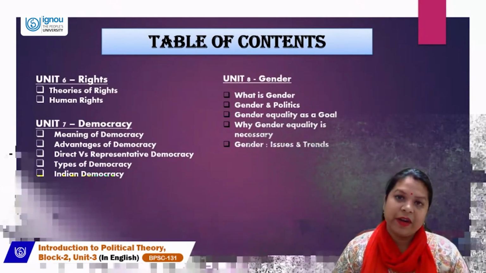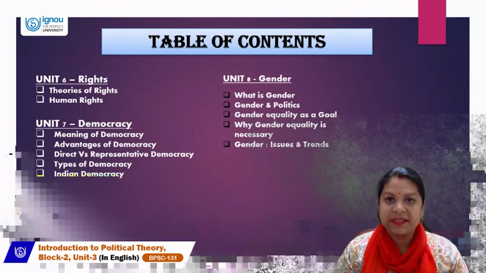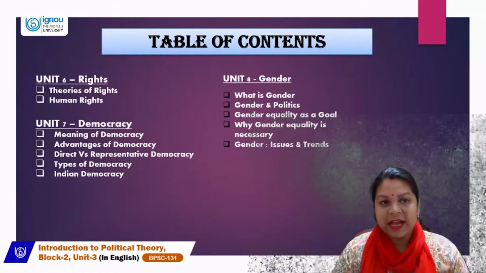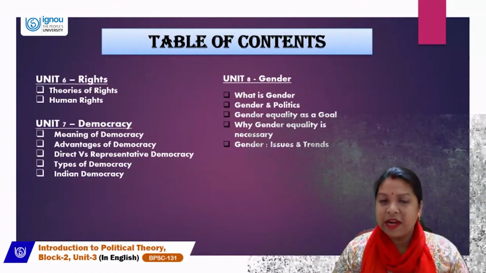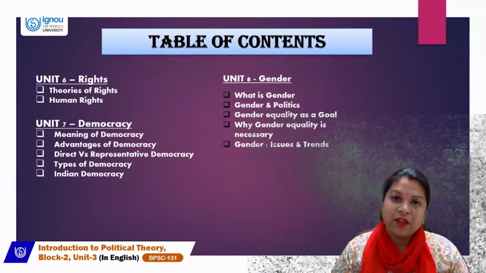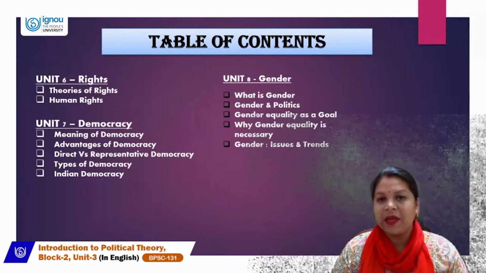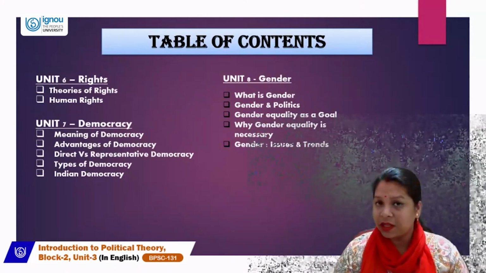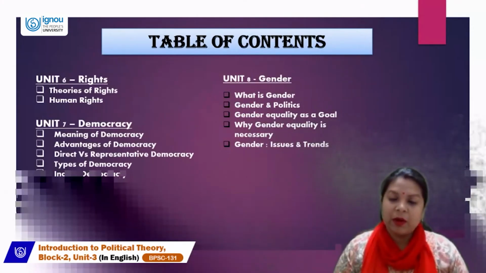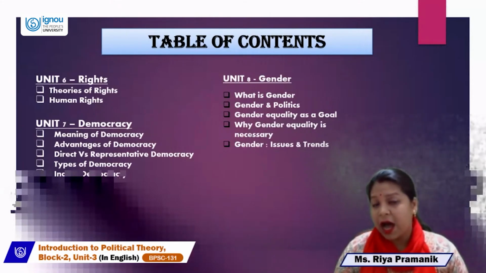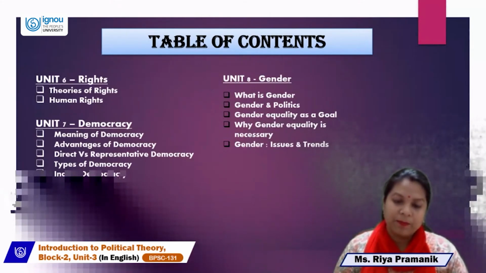Half part of rights was already done in my previous session. In today's class, I will be covering theories of rights and human rights. In Unit 7, Democracy, I will be covering the meaning of democracy and what the advantages are. Also, we will be learning about types of democracy and how Indian democracy is working.